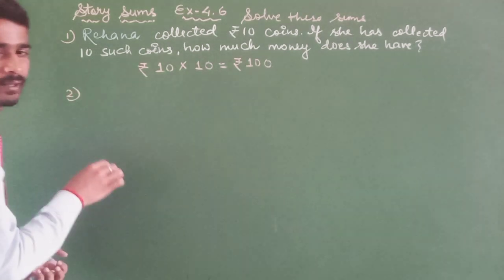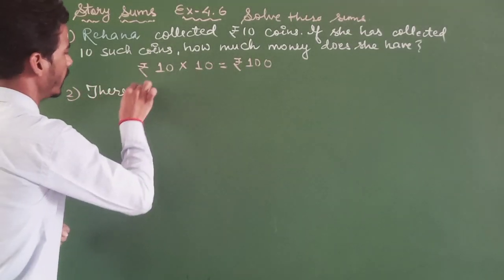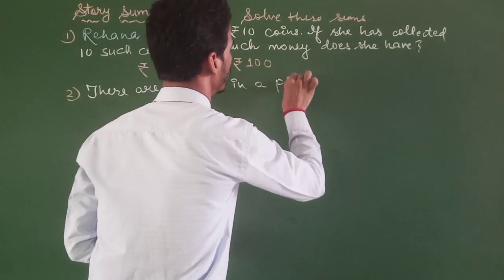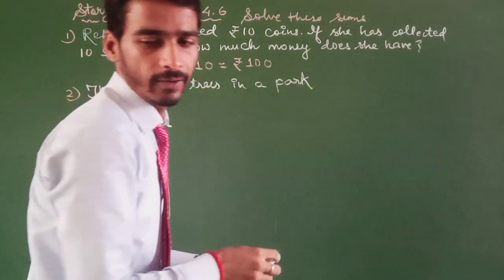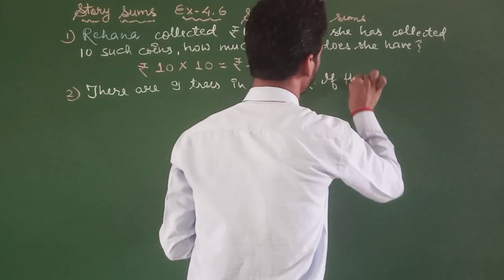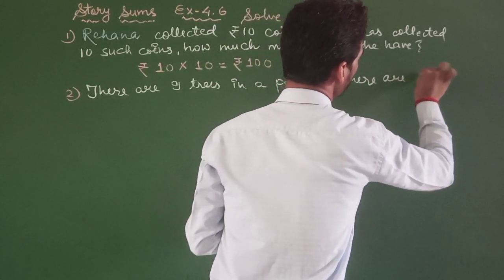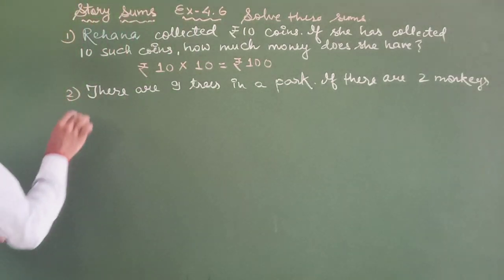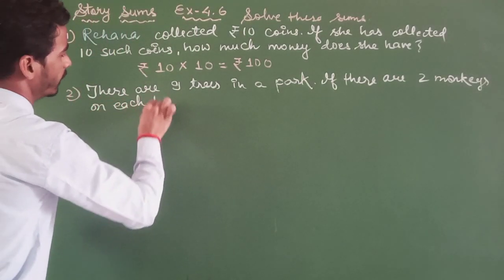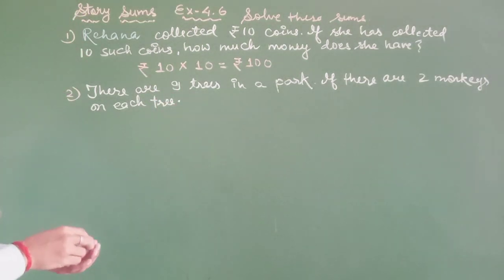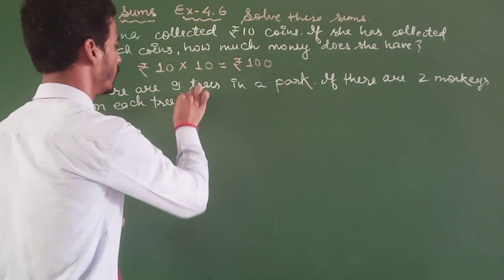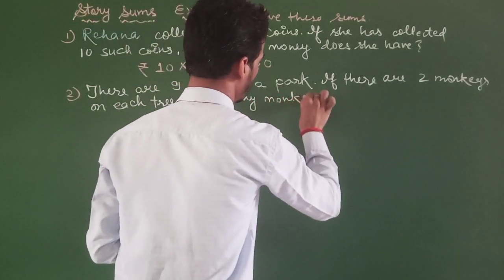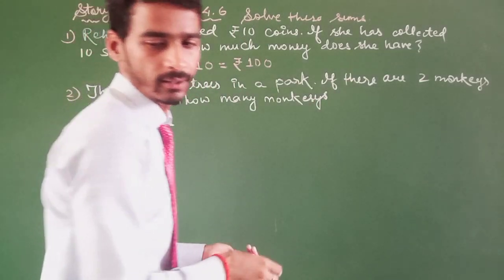And the question number 2 is, there are 9 trees in a park, and if there are 2 monkeys on each tree, how many monkeys are there in the park?